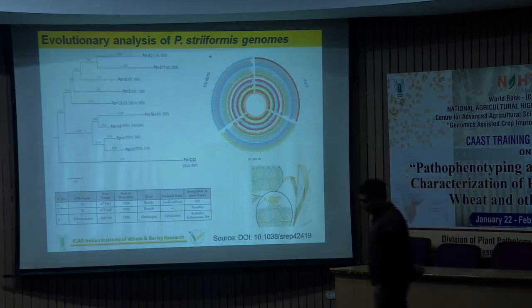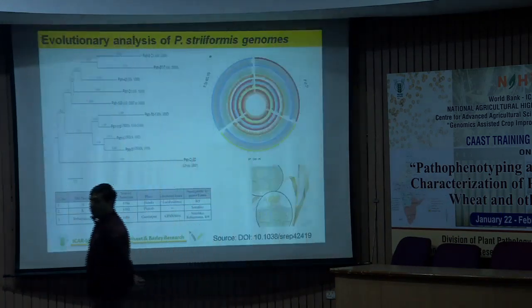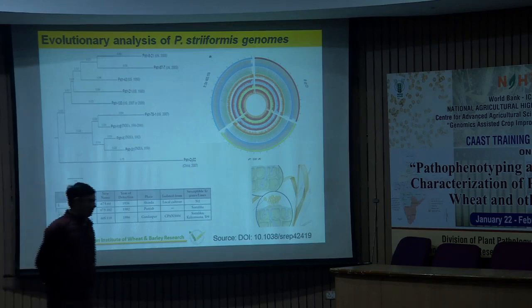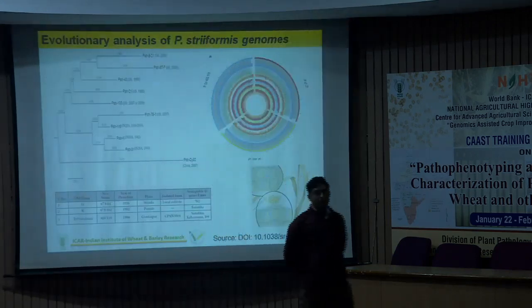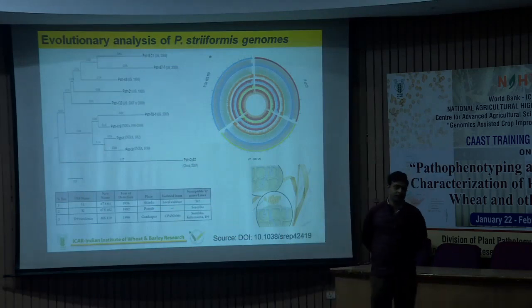What does it mean? It clearly indicates that the pathotype that exists in India is quite different from that present in the USA. This means the inoculum that comes from abroad by wind has not reached here to cause infection in Indian conditions.